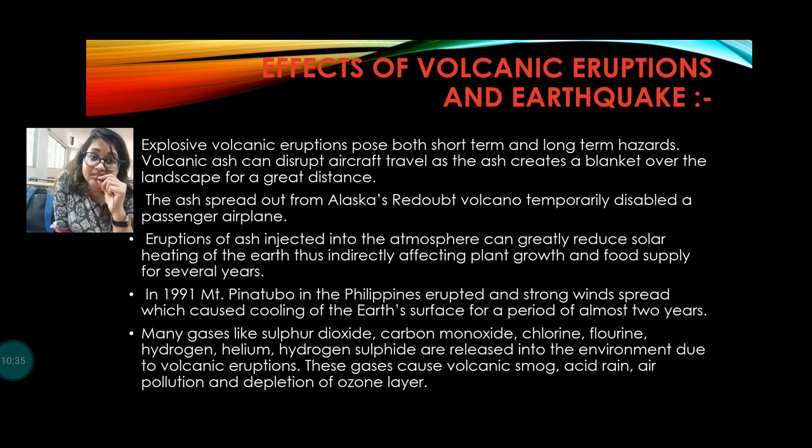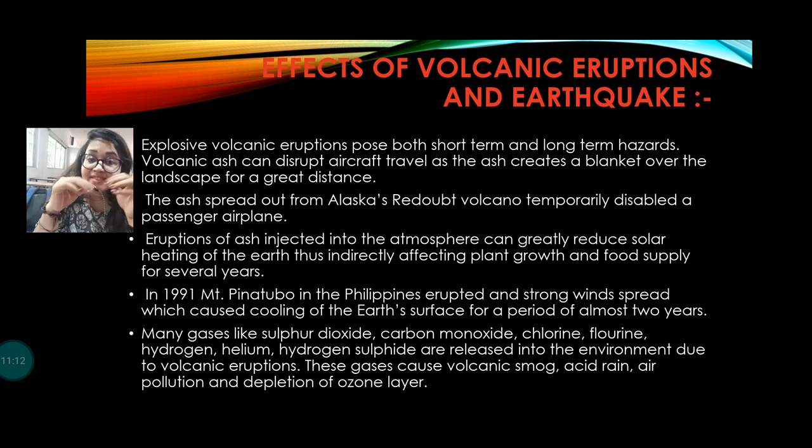Volcanic ash can disrupt aircraft travel, as the ash creates a blanket over the landscape for a great distance in the sky, and the ash spread from the Alaska Redoubt volcano temporarily disabled passenger airplanes. Also, when volcanoes erupt, ash is injected into the atmosphere, which can reduce the solar heating of the earth and indirectly affect plant growth and food supply for several years. You can see the examples.